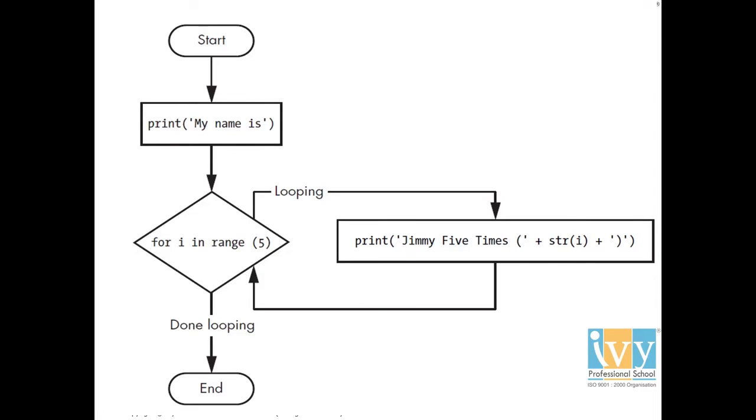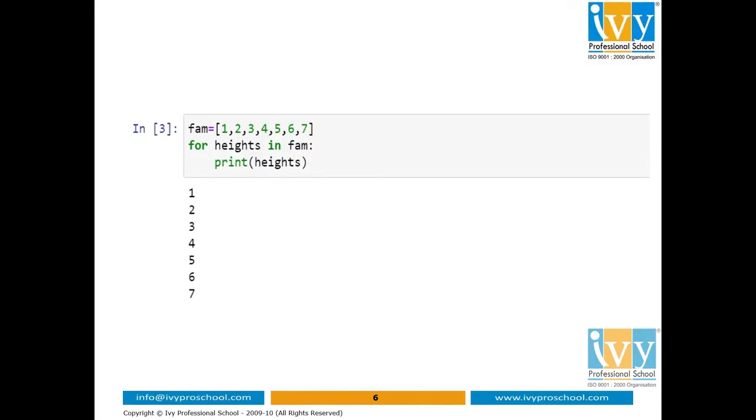Similarly, if we check out the next example, suppose fam contains the heights of a particular group, that is 1, 2, until 7. The code will look like this in that case. That is, for height in fam, print height. It simply prints all the heights in the list fam, starting with 1, 2, and it goes on till 7. After the 7th height gets printed, the iteration is stopped.